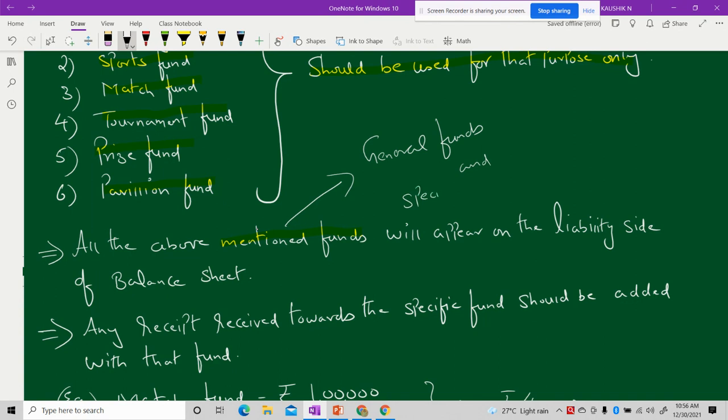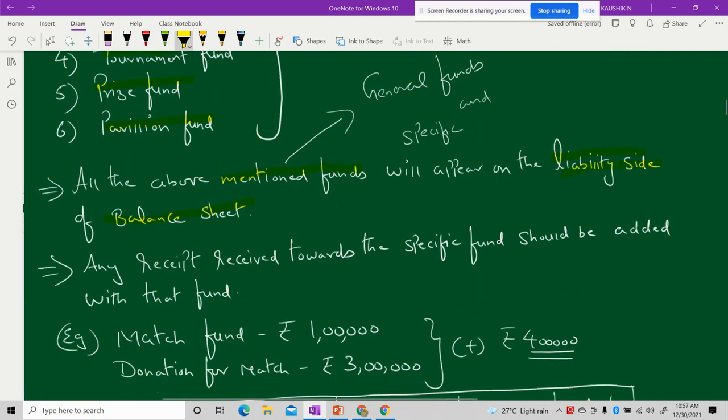Both the funds, general fund and the specific funds, will appear on the liability side of your balance sheet. So, general fund should also appear on the liability side, and the above mentioned six specific funds will also appear on the liability side of the balance sheet. It is a point which needs to be kept in mind.